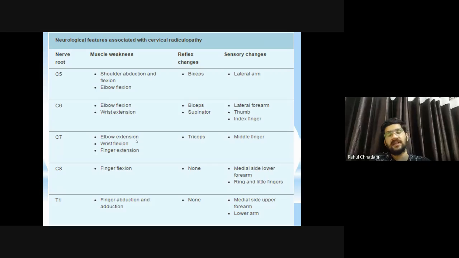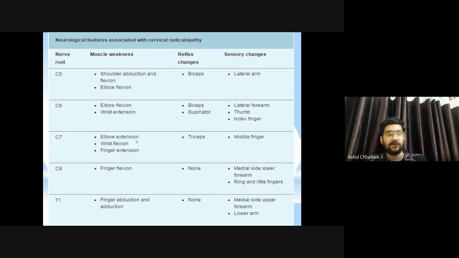C6, elbow flexion and wrist extension, biceps and supinator reflex will be diminished. Yes, almost diminished. It will never get exaggerated. Why? It is peripheral nerve that is getting involved. Yes, nerve originate થઈ જાય છે spine માંથી, પછી compress થાય છે. It is always lower motor neuron type, never upper motor neuron type. Lower motor neuron માં હંમેશા hyporeflexia આવે, hyper ના આવે. Sensory changes, lateral forearm, thumb and index finger. Yes, so lateral aspect of the forearm, thumb and index finger, these will be affected if C6 is affected.